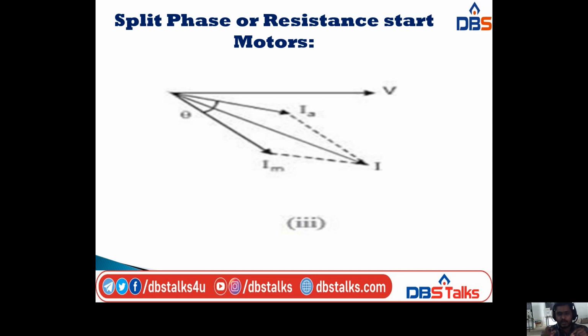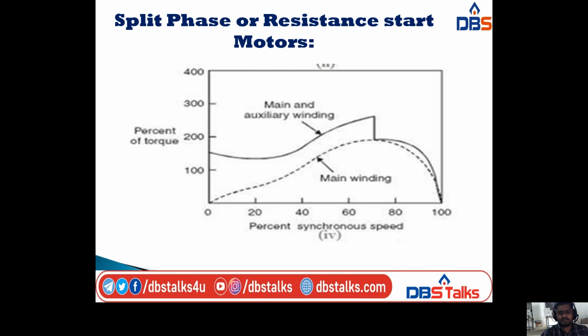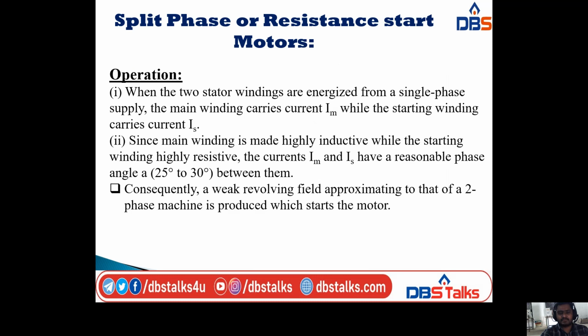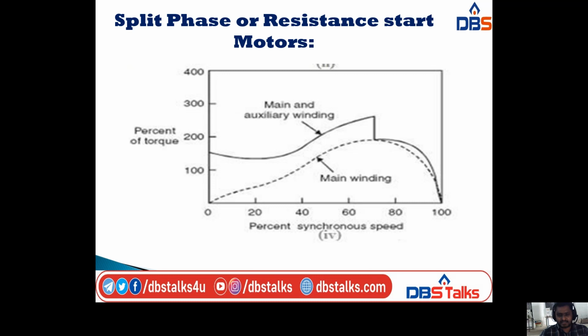The combination of the main winding current and the auxiliary winding current gives the total current in the split phase induction motor at an angle difference of theta, that is the phase difference. Okay, now I will explain the characteristics. This is the characteristic diagram of the split phase induction motor.